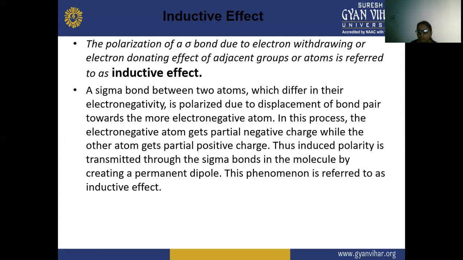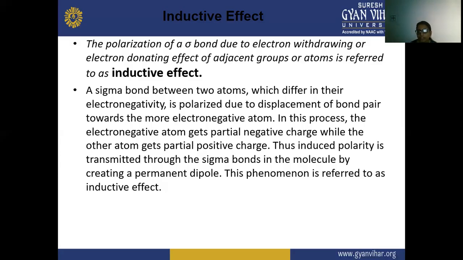They have 7 electrons in the outermost orbit, so to complete the octet they need an electron. So they withdraw the electron from another species, or you can say another atom. Now, electron donating means they have the capability to donate electrons. So like carbon or hydrogen: electron withdrawing groups withdraw electrons, and carbon and hydrogen have the capability to donate electrons.